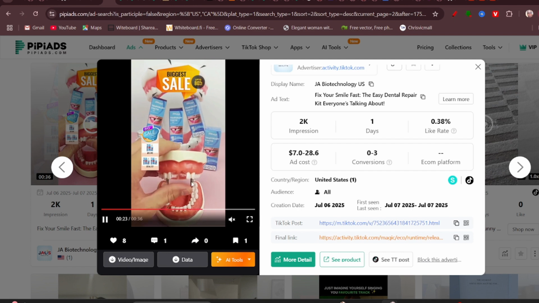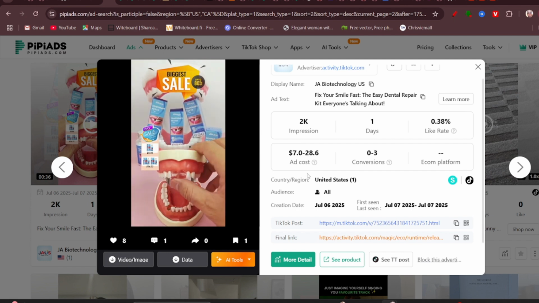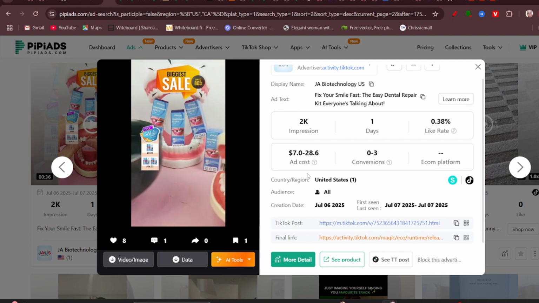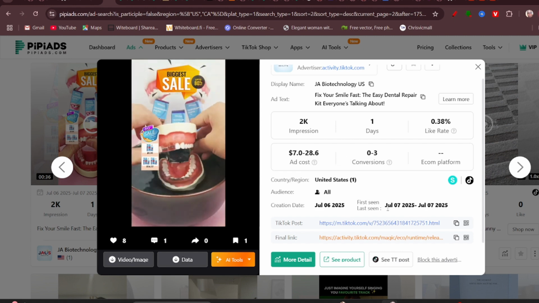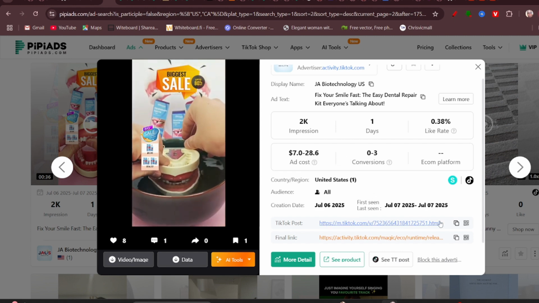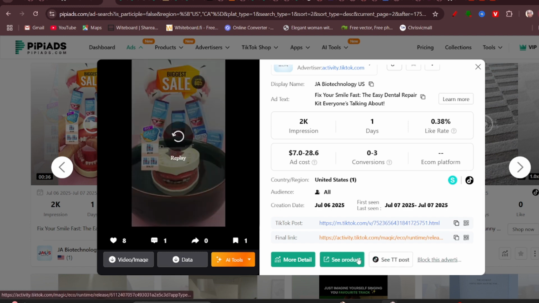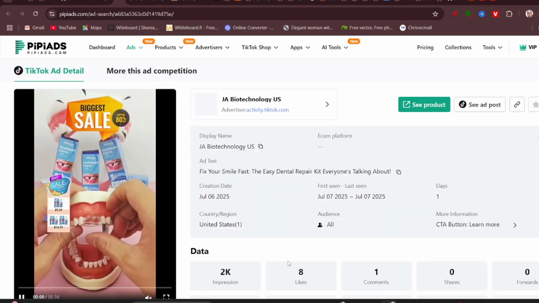But something like this is not a bad product because it's a bit evergreen for folks who want to fix their smile. Okay, so if you look at this, this is the post. If you want more details, just click on more details here, and it's going to bring you here.